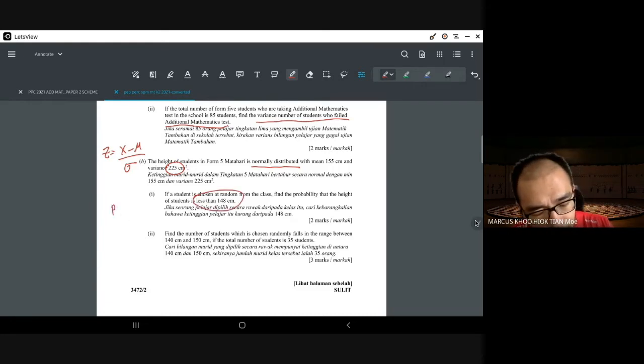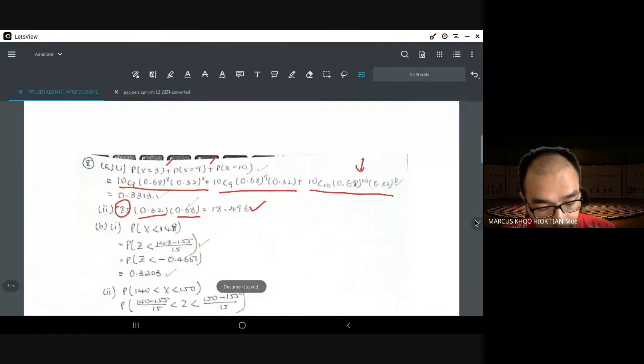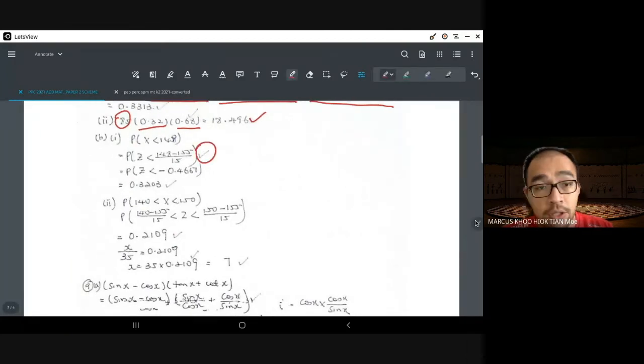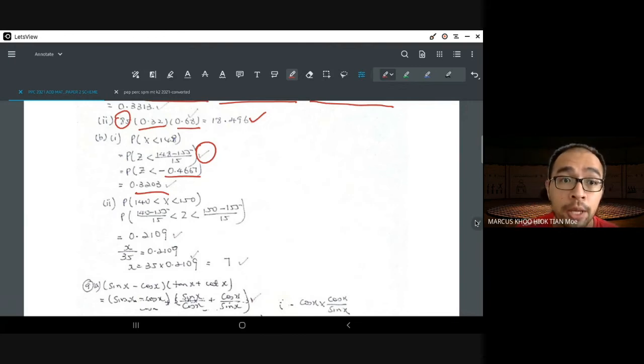So you're talking about the probability of x is less than 148. This is what you need to do. And if you're doing the table method, you're reading from left to right. x is 148, change to z, draw it in a graph, and find the answer from there. So when you change it to z, you get 1 mark. 1 mark for changing it to z. And if you get the value of z correct, then okay. It's only 2 marks, so the answer is read directly because it's less than negative 0.4. So you read directly from the table, and you will get 0.3203.